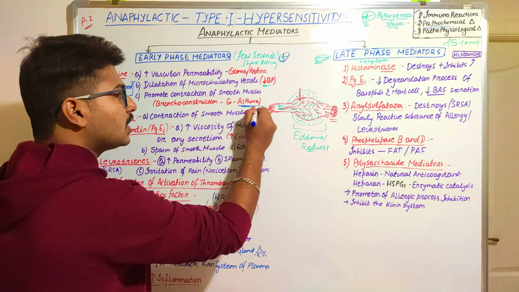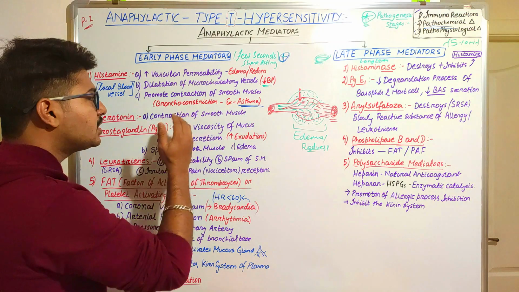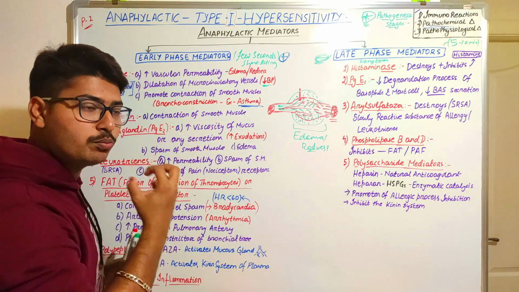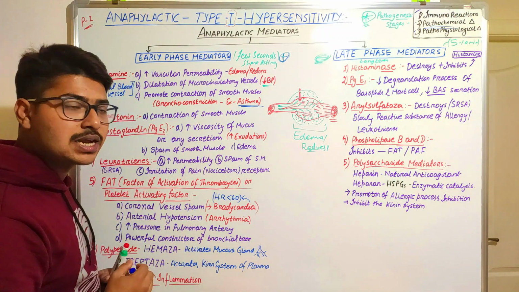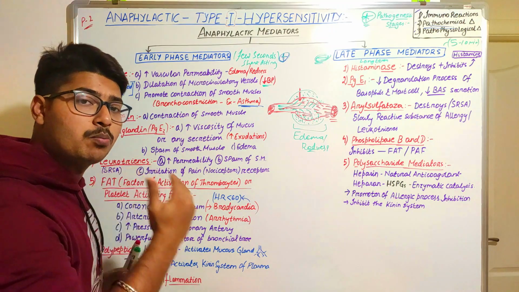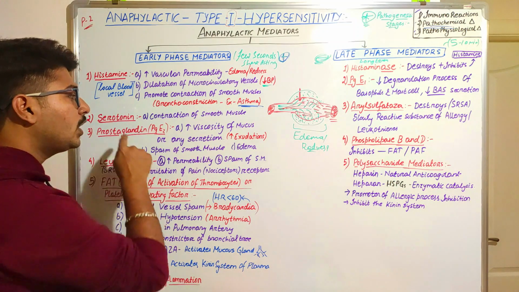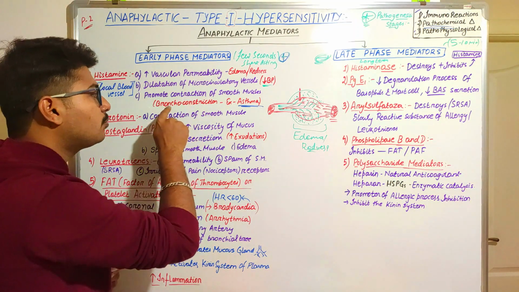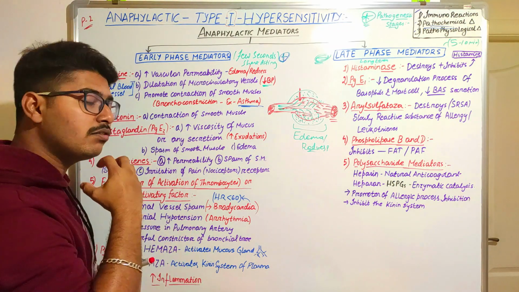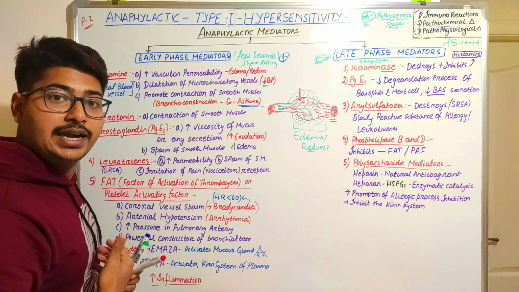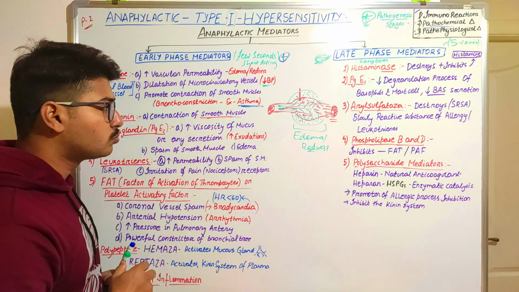Asthma comes under this hypersensitivity reaction. Why? Because asthma means there will be bronchoconstriction, acute bronchial constriction, and that is due to production of the histamine that promotes the contraction of smooth muscles. Next comes the serotonin. Serotonin also stimulates the process of bronchial constrictions or any kind of contraction in the smooth muscles, like in the intestinal walls. So it will be causing the contraction of the smooth muscles.